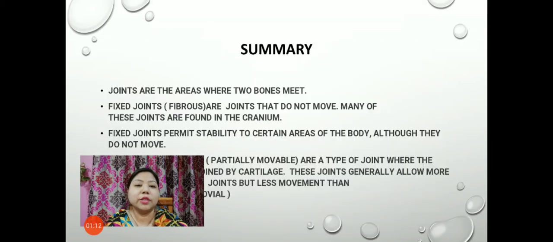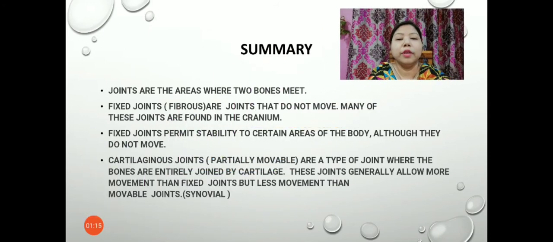Now let us summarize what we have learned. Joints are the areas where two bones meet. Fixed joints or fibrous joints are joints that do not allow movement. Many of these joints are found in the cranium, that is, the skull. Fixed joints permit stability to certain areas of the body, although they do not move. So they are not allowed to move, but still fixed joints are very important for the body, because they permit stability of certain areas of the body.